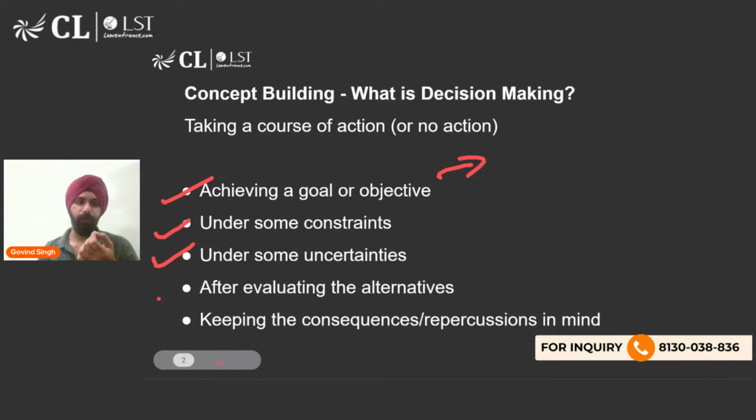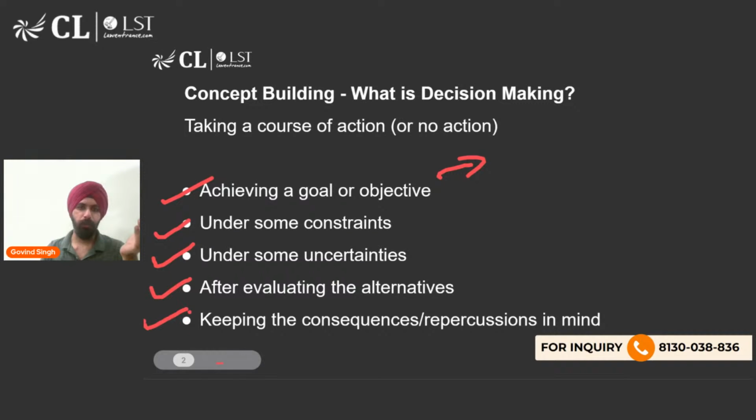Then what are the alternatives? Evaluating the alternatives. So when you decide a goal or when you are working towards a goal, you look at all the alternatives. Can I be a practicing advocate? Can I be a judge? Can I be a legal journalist? Can I be a legal entrepreneur? N number of career options. So after evaluating, you decide a goal, right? And you decide your path.